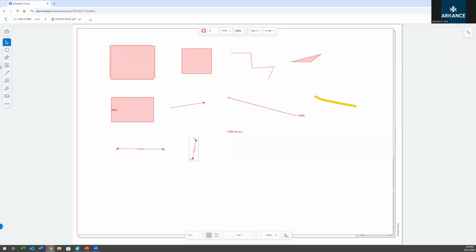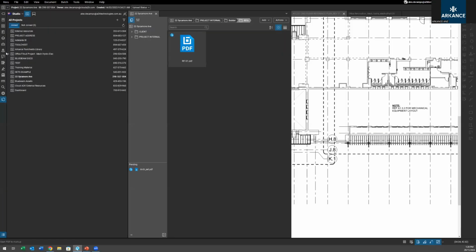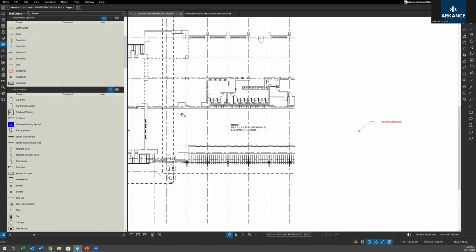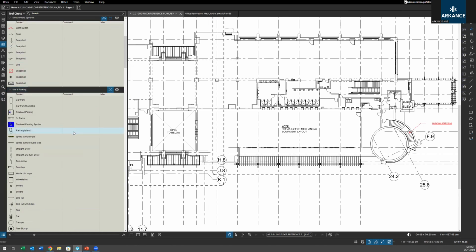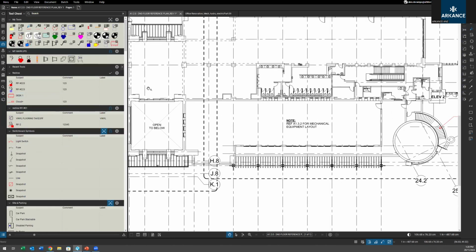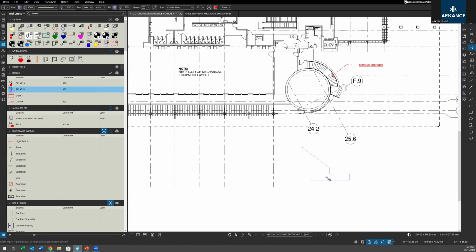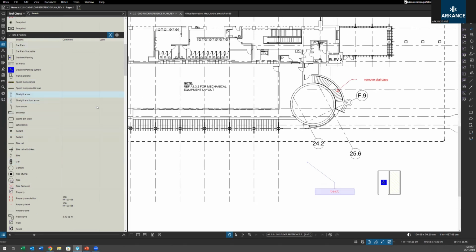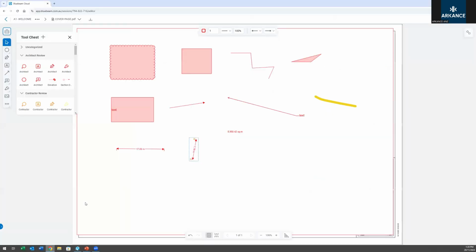Tons of tools here. You can add tool chests, the same as you have in Bluebeam. So if you go back to the program here and go to your tool chest panel, some of you are probably familiar with using tool chests. For those not, you can pre-save markup types. So this is the exact same as the markup tool, except it's pre-saved to be purple. Nice and simple. But you can also pre-save symbols like parking lot symbols, more complicated stuff to save in your tool chest. So these tools can actually be shared to the cloud as well.